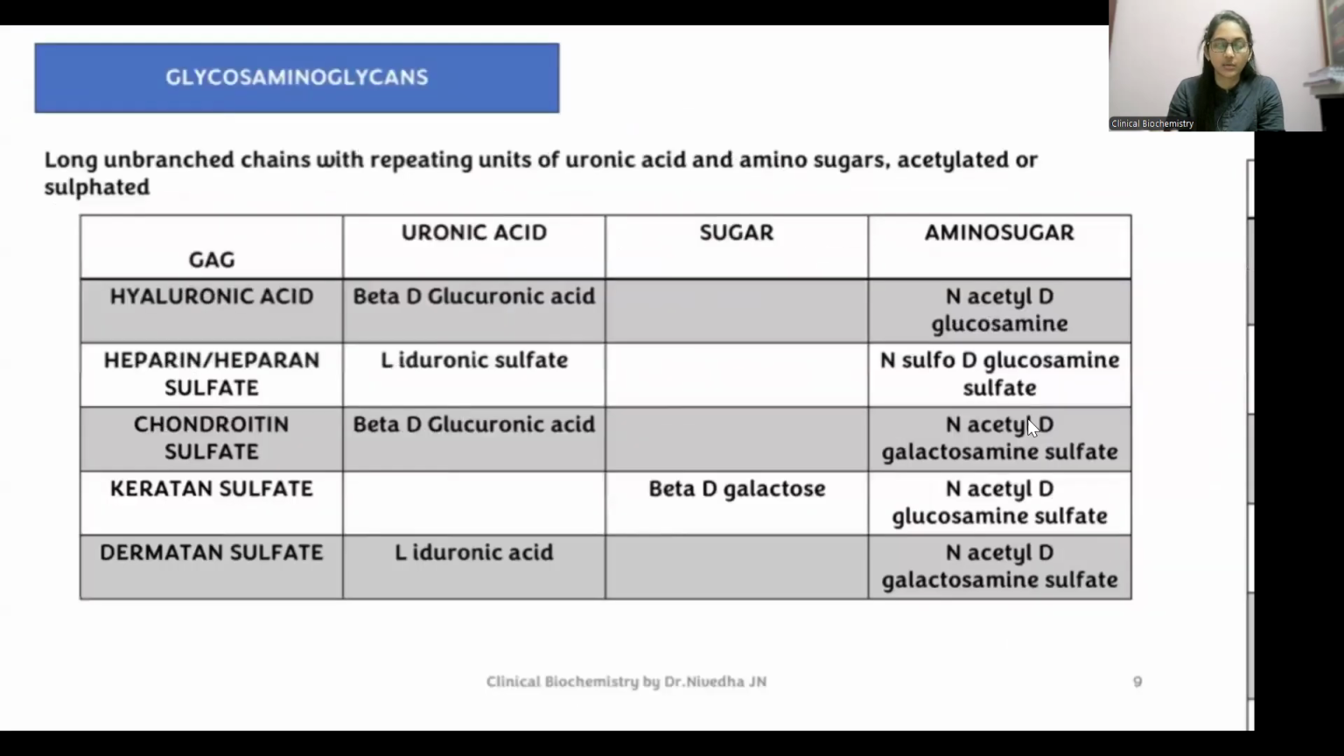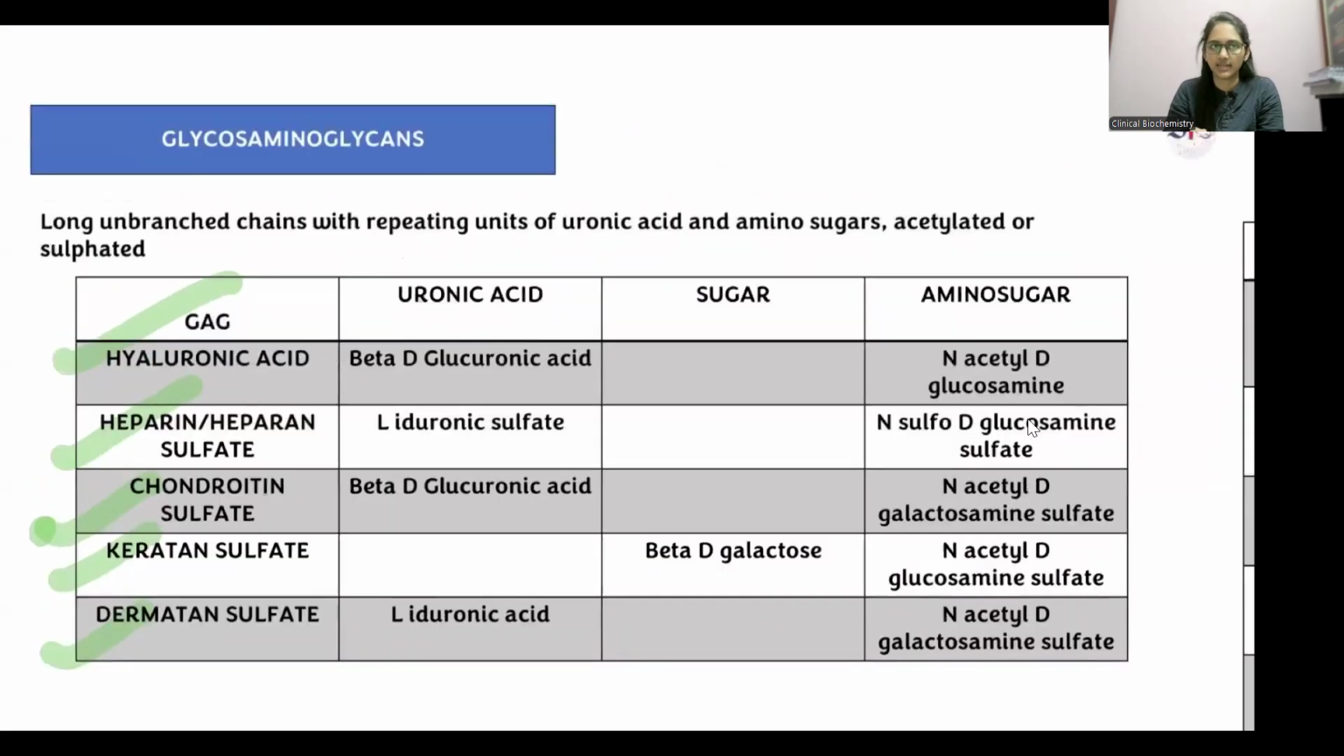Let's revise all of the glycosaminoglycans: hyaluronic acid, heparan sulfate, chondroitin sulfate, keratan sulfate, dermatan sulfate. These are long unbranched chains with repeating units of uronic acid and amino sugars. They can be acetylated or sulfated. Heparan sulfate has uronic acid, glucuronic acid or iduronic acid, and amino sugars such as glucosamine or galactosamine, sulfated or acetylated.